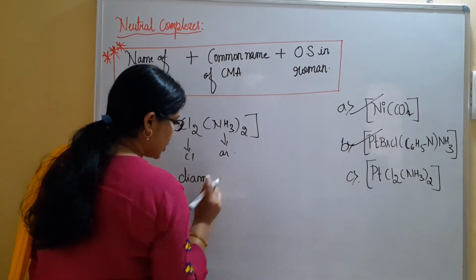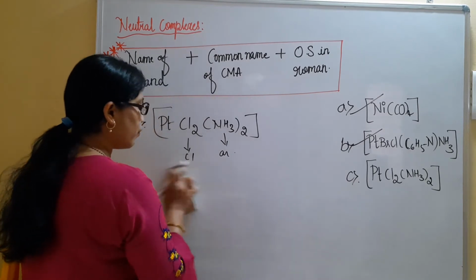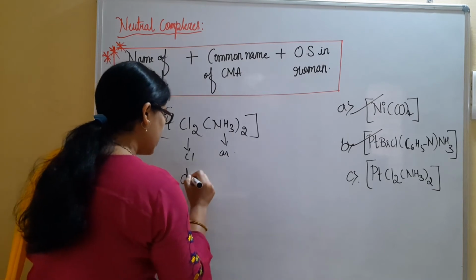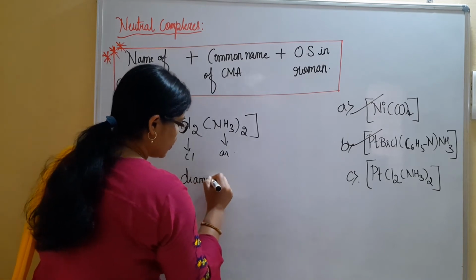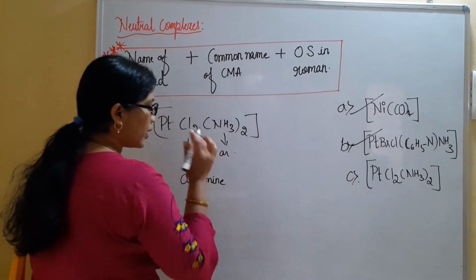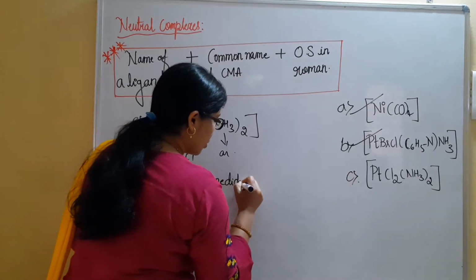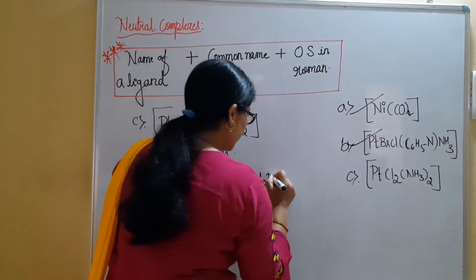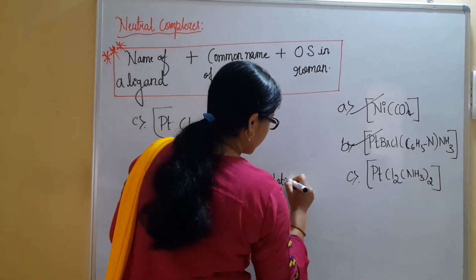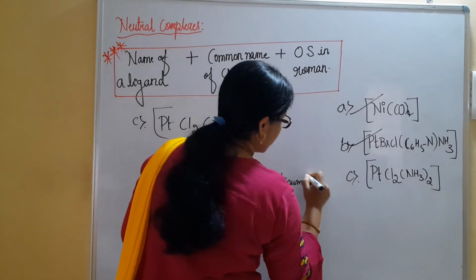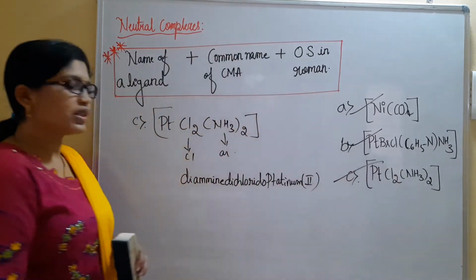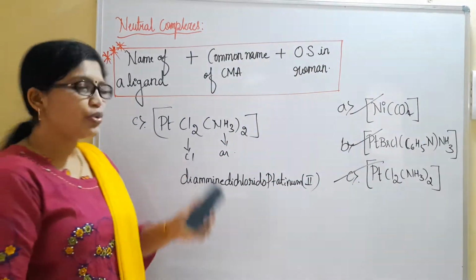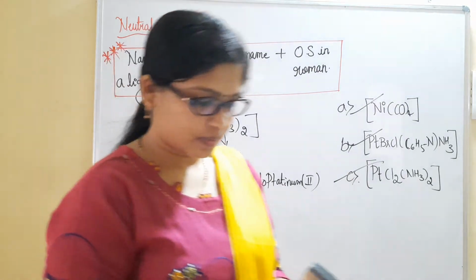Whenever you are mentioning amine, you have to make use of double M. How many chloride are there? 2. Dichlorido. Platinum 2. This will be the name for this third example. Please do copy this. We'll move to the next.